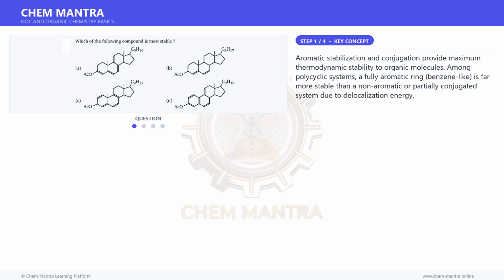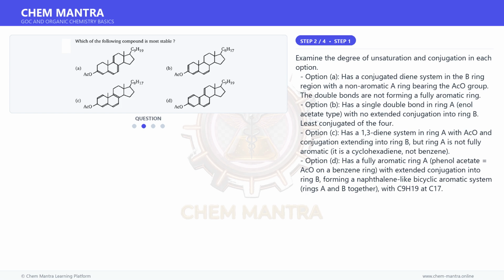Aromatic stabilization and conjugation provide maximum thermodynamic stability to organic molecules. Among polycyclic systems, a fully aromatic ring, benzene-like, is far more stable than a non-aromatic or partially conjugated system due to delocalization energy. Moving on to the next step.